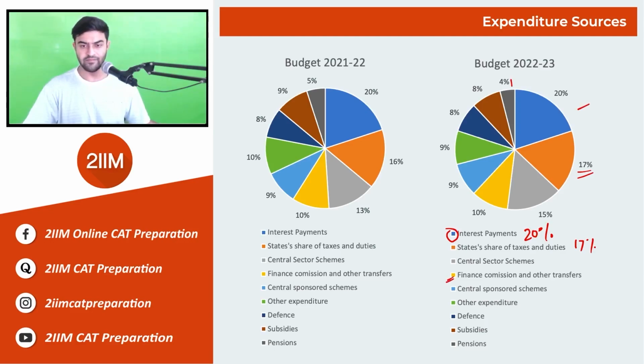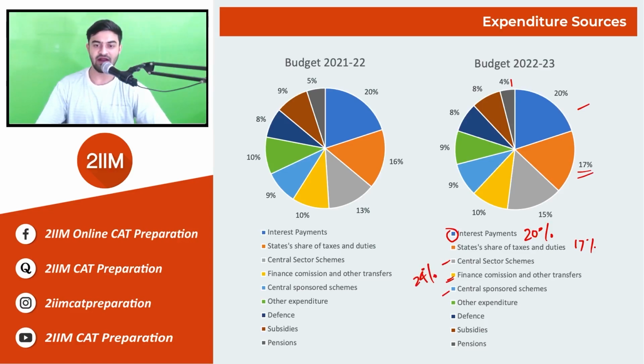So moving on, the central sector schemes and the centrally sponsored schemes together make up about 24%. And these include schemes like MGNREGA, White Revolution, the Green Revolution, National Education Mission, National Health Mission, etc. So you can find a list of about 50-60 schemes in the budget and look at the allocation made towards each of these schemes.